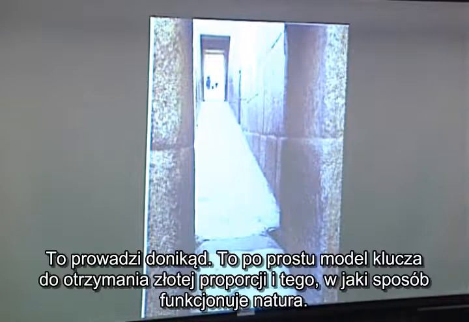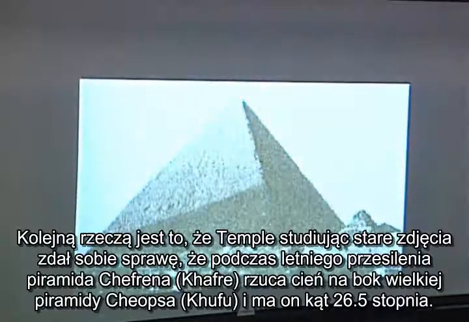It doesn't go anywhere. It's simply a model of the key of getting the golden ratio and how nature is working. The other thing is, Temple, studying old pictures, realized that on the back of the Great Pyramid on the summer solstice, a shadow is cast by Khafra's pyramid onto Khufu's pyramid that is at the 26.5 degree range.